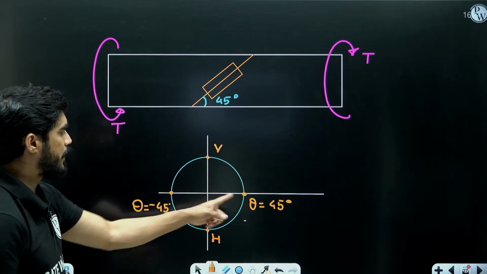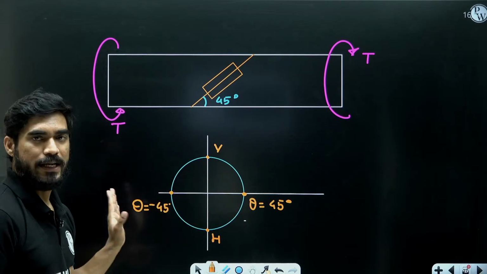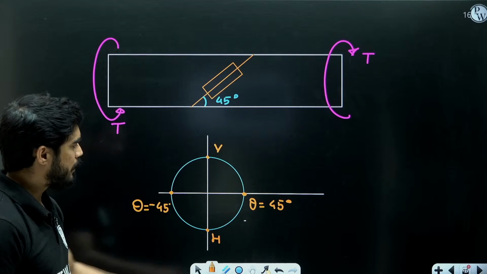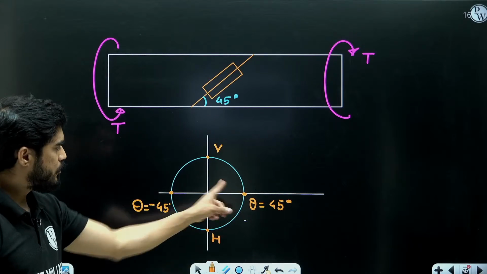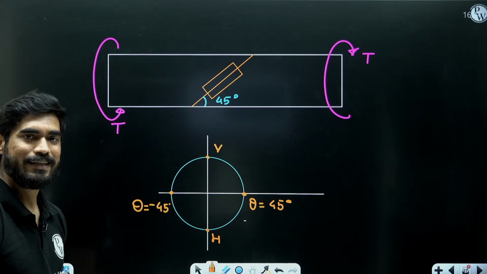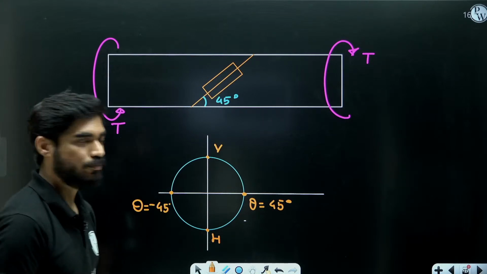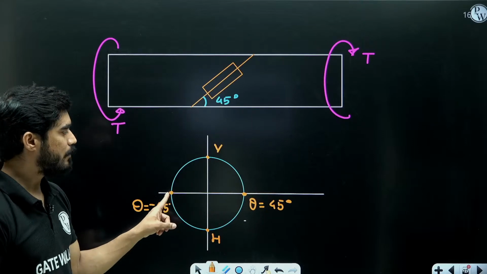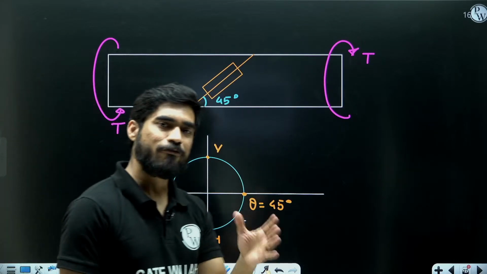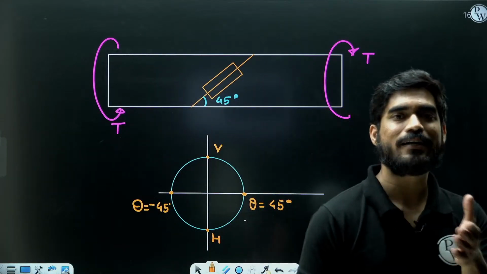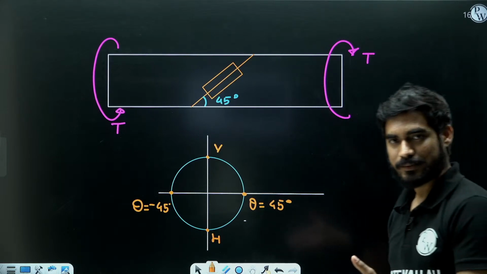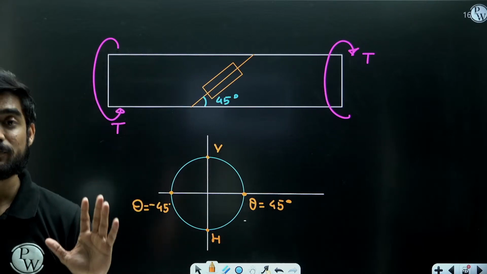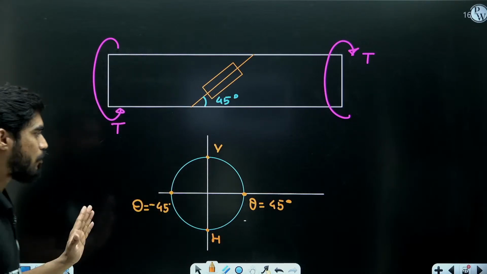Okay, these two planes. And on these two planes, what is the normal strain? What is the normal stress? On these two planes, the normal stress is equal to tau. Whatever tau you are going to get, the normal stress will be same. So at 45 degree, you calculate sigma, and you will get your value of tau. It will be equal to tau.